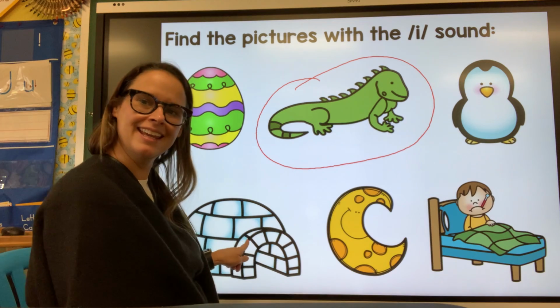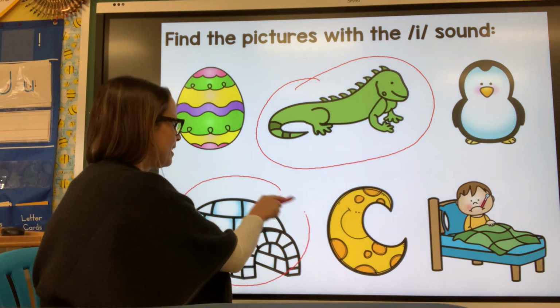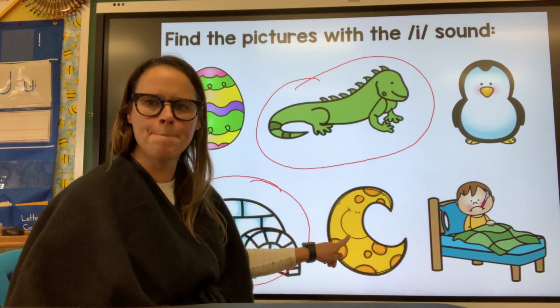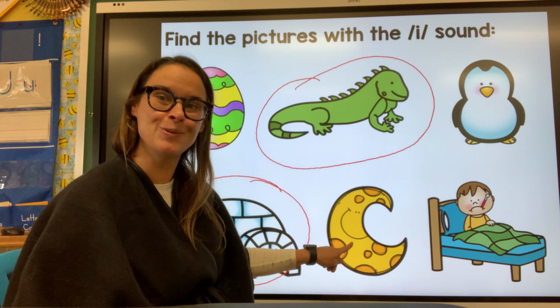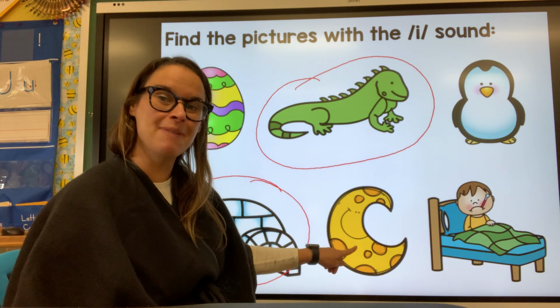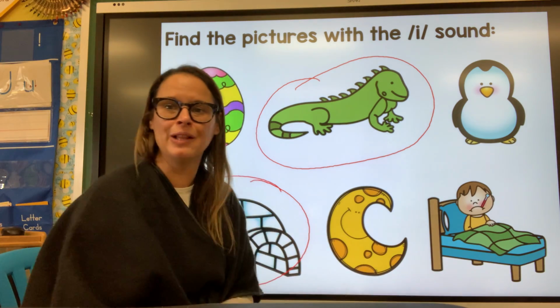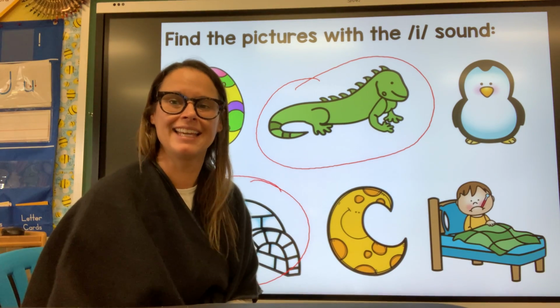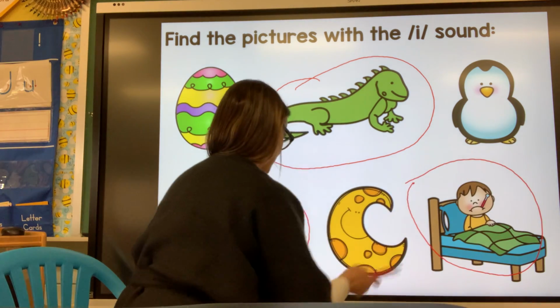What about igloo? Yes, it does. We're going to circle it. How about moon? You know it. It's M, right? M for moon. And last one, ill. The boy's ill. Right, I. Good job, friends.